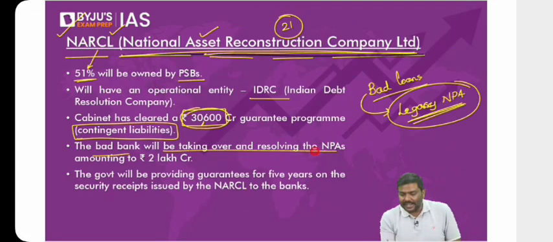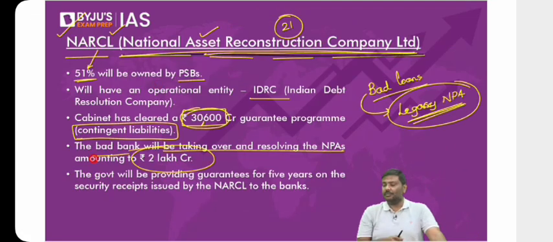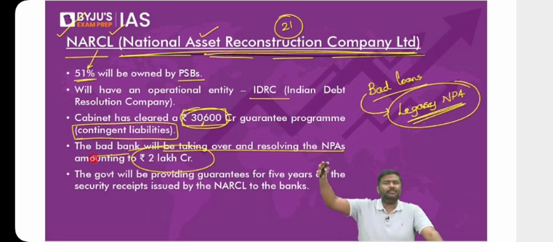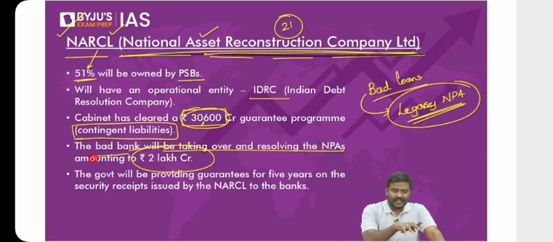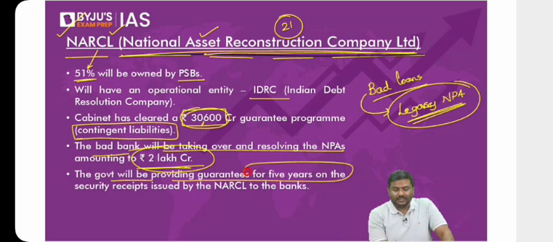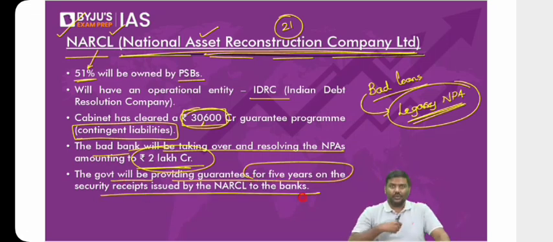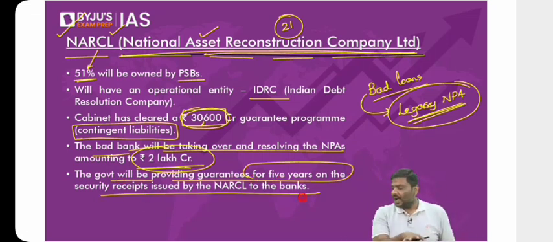The bad bank will be taking over and resolving NPAs amounting to 2 lakh crore rupees. The total legacy NPAs, the old NPAs which are there with the banks, how much are we taking under this NARCL? 2 lakh crore rupees. And the government will be providing guarantees for 5 years if NARCL is unable to repay the amount to the bank. This is basically how NARCL will work.